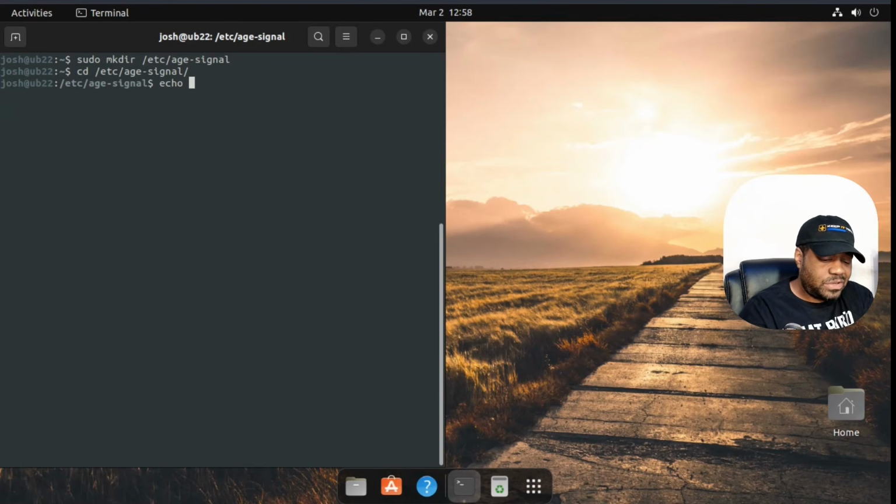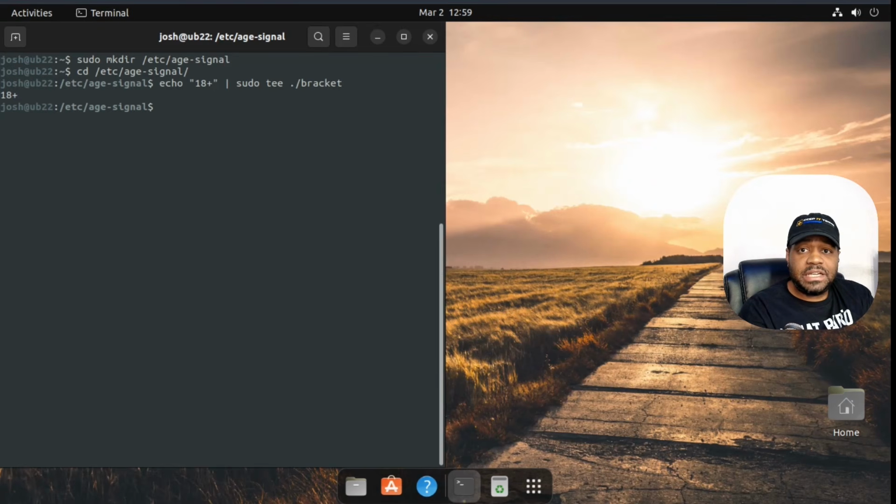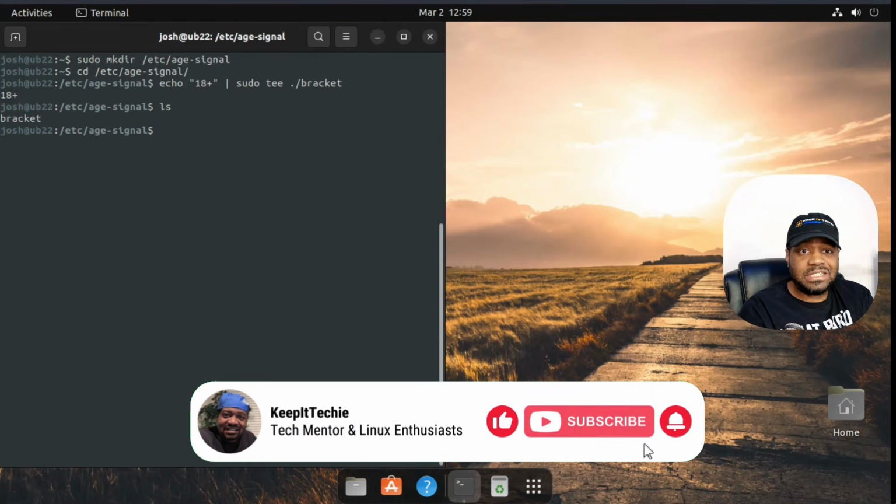Let's echo an age, so let's create an 18+ for the person that's using this system, and then let's pipe that into a file in this directory with sudo tee, creating a file called bracket. Boom. And that should be good. We run ls just to show that it's there. As you can see, it wrote 18+ in that file called bracket.